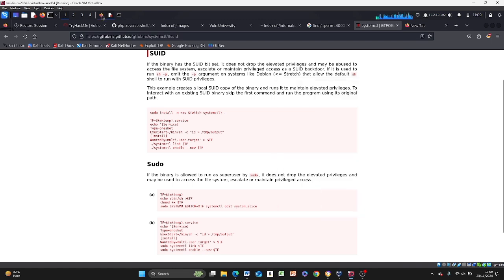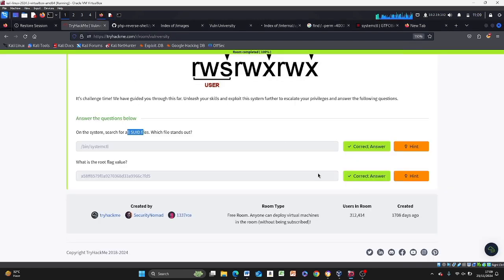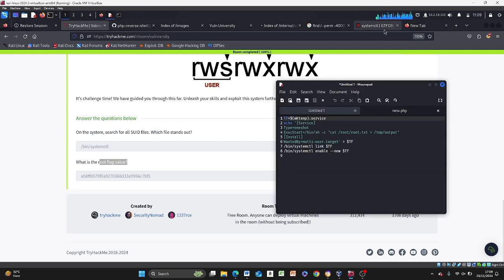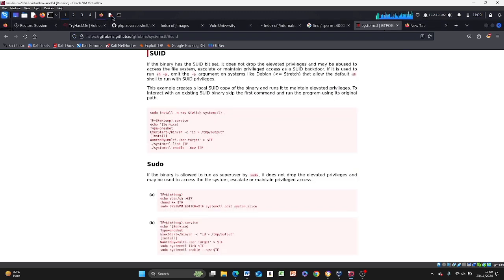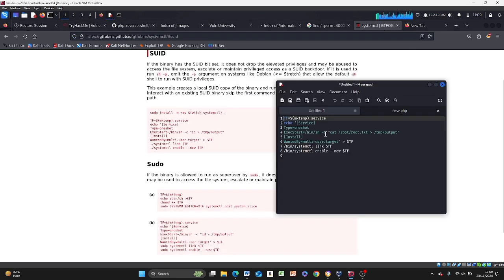So if we come back to the box, you see what is the root flag value. So let's just go straight up. What we're doing is we are going to cat, obviously cat is to print to screen.